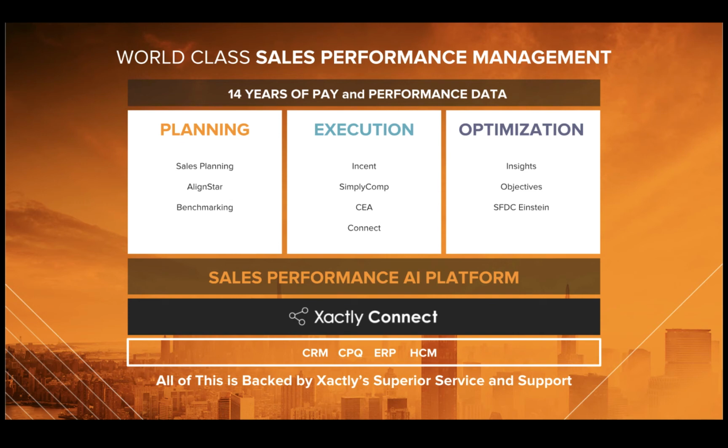We're going to take a few minutes to go through Exactly's platform. When you look at what we do, our sales performance platform really delivers end-to-end intelligence, whether you're setting up the right strategy, executing on results, making sure that they're aligned, all the way through providing optimized capabilities to make sure that you're getting the most out of your incentive spend.